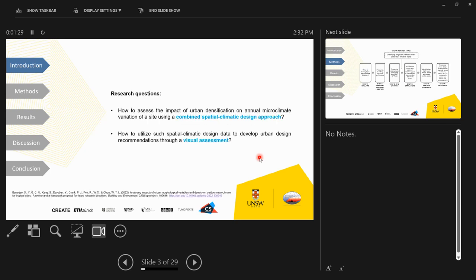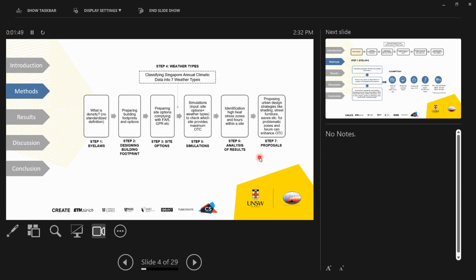So our research questions are pretty much aligned with understanding the impact of urban densification on annual microclimate variation of a site using a combined spatial climatic design approach. And we are also trying to understand how to utilize such spatial climatic design data to develop urban design recommendations through a visual assessment. So we did this particular work in a 7-step methodology.